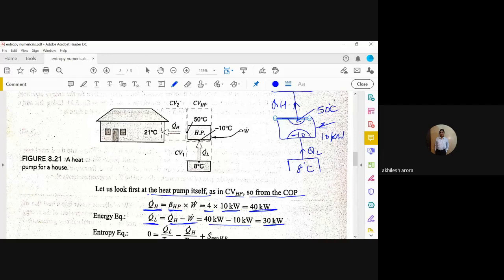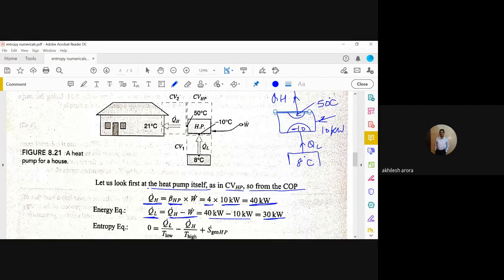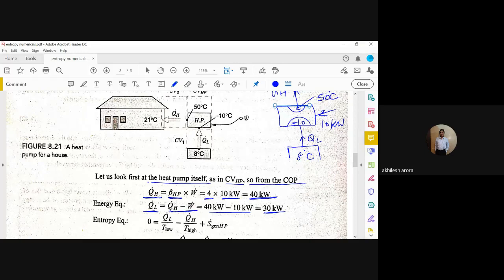Now we have to calculate the entropy generation. So if we see heat pump, our focus is heat pump actually, and heat pump in totality can be considered as a closed system or open system. Will it be closed system or open system?